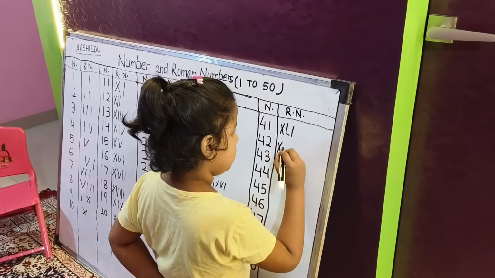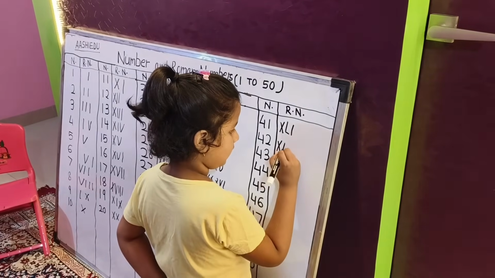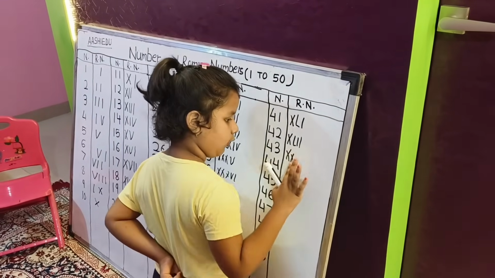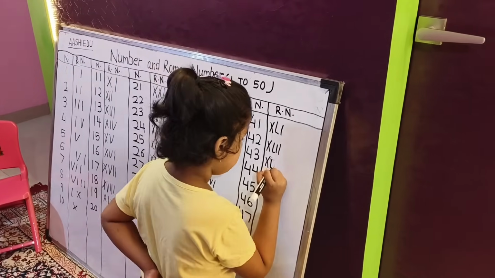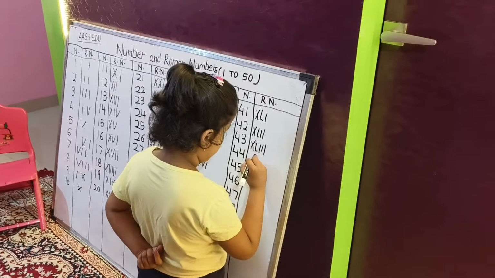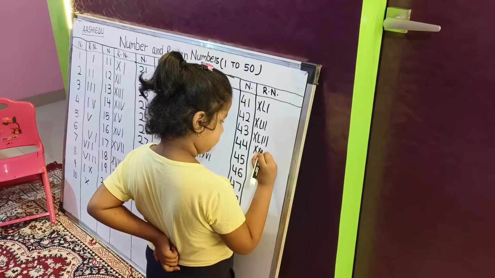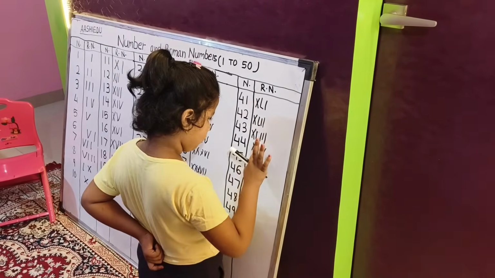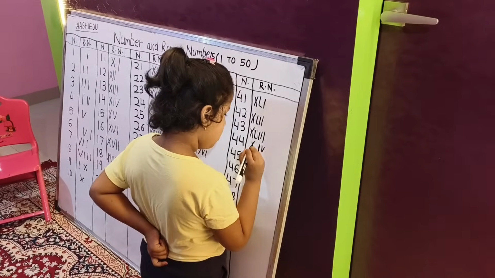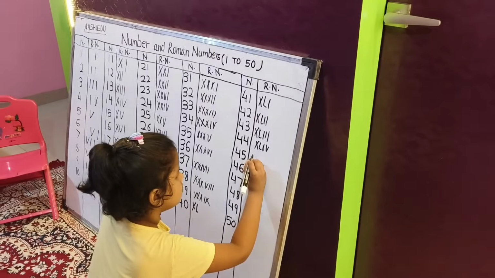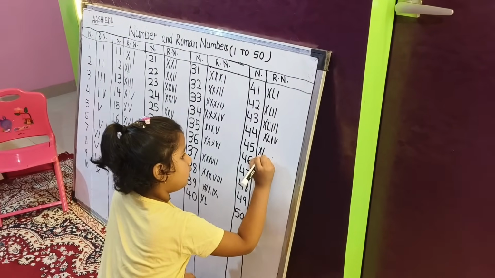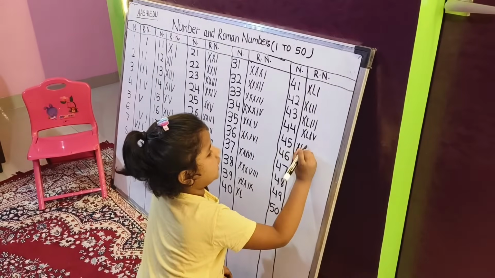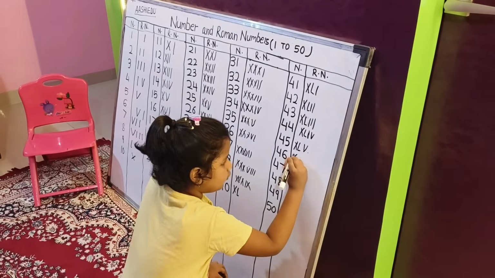XLI, 42. XLII, 43. XLIII, 44. XLIV. Okay. 45, Roman number 45, XLV.